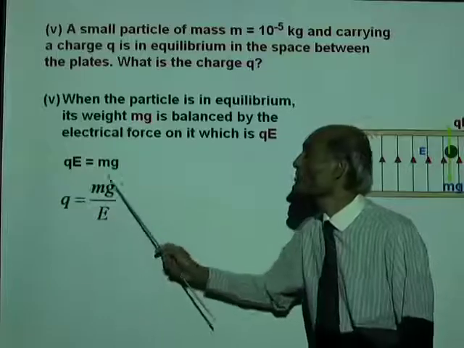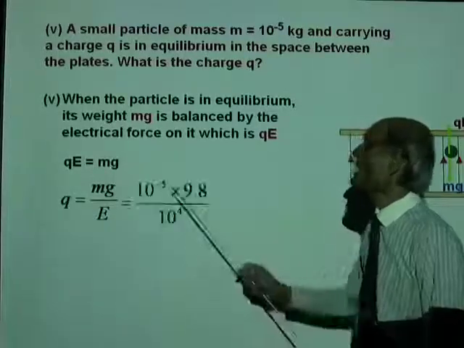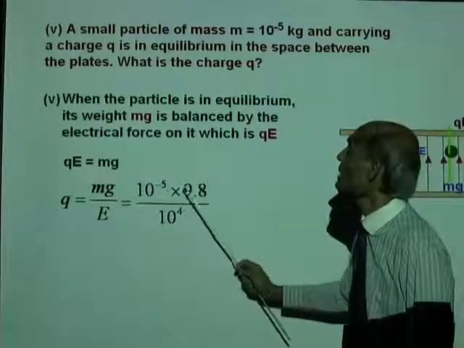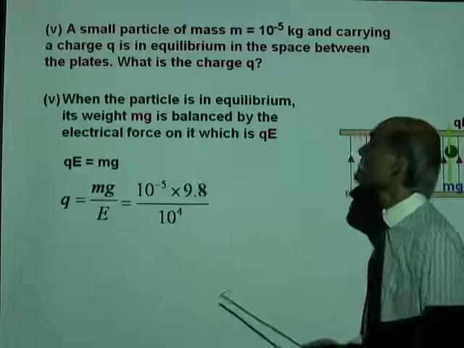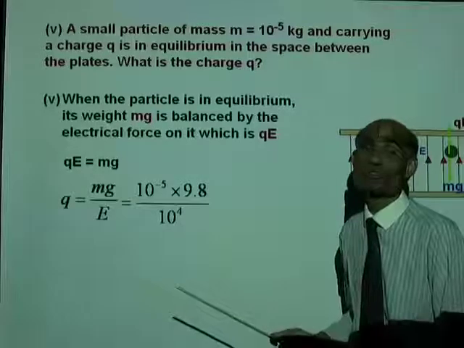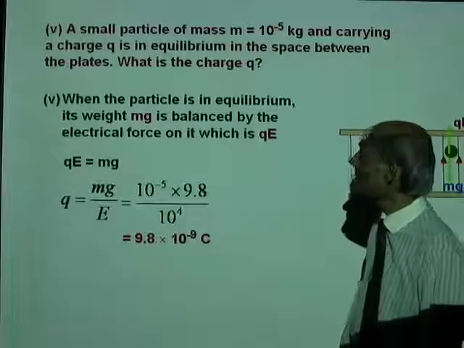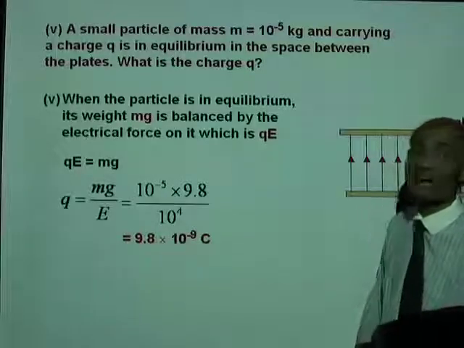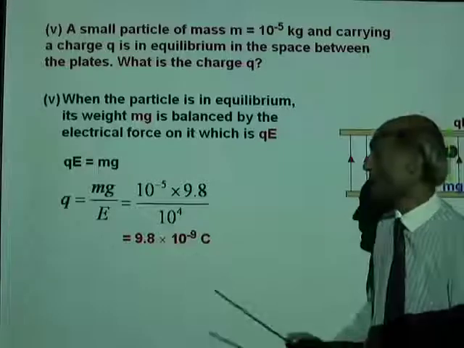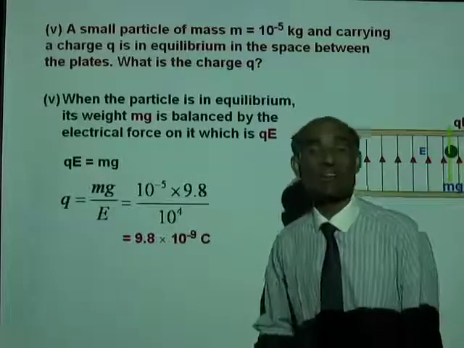Therefore Q equal to mg divided by E. And now we have mass is given to us, and g we know is 9.8 meter per second squared, and E is also given to us. So that charge is 9.8 times 10 to the negative 9 coulombs. Well, that means that will be 9.8 nano coulombs.